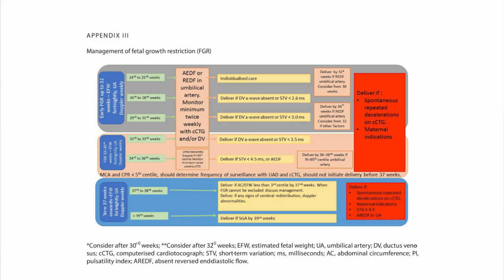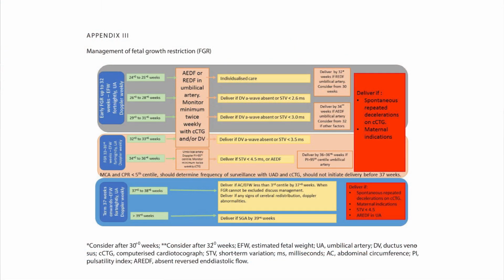So if there is some problem in the umbilical artery Doppler, like there is absence or reduction in the end-diastolic flow, we will increase the monitoring to twice weekly umbilical artery Doppler, plus we will include computerized CTG and ductus venosus Doppler. As we know that at 24 to 25+6 weeks the chances of survival are very less, so we will individualize the care.